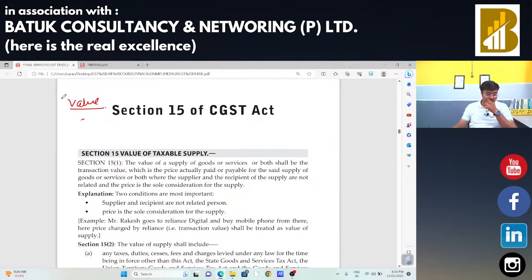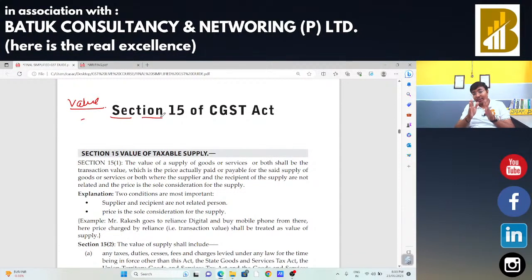Okay, sir. So, we are going to start our discussion on Section 15 of the GST Act, that is valuation. Before moving ahead, I just want to recall all those things which we had already discussed in our last two sessions. We had started our discussion with the constitutional background of GST, Article 246A.